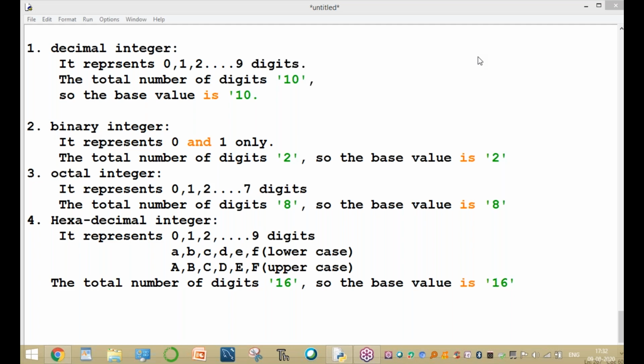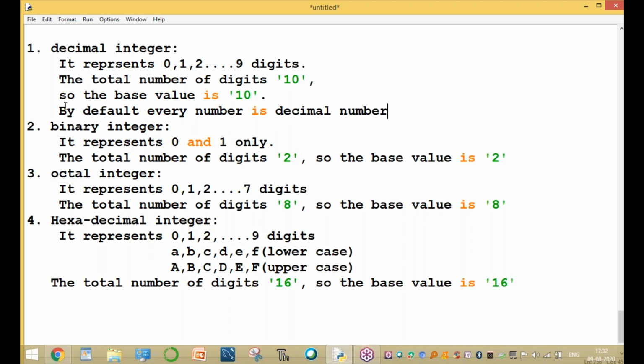What is a decimal integer? In the decimal integer, digits are 0 to 9, and the total number of digits is 10, so the base value is 10. By default, every number is a decimal number.